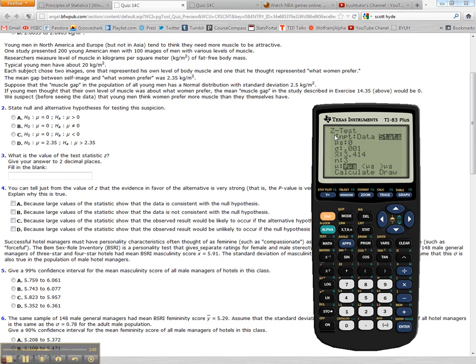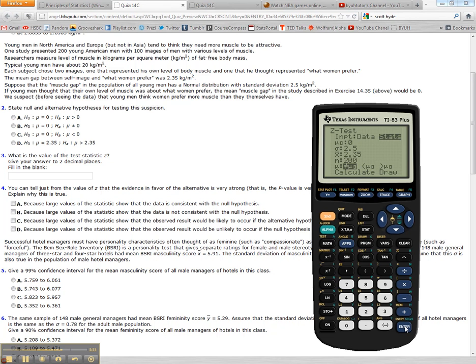And this is what I mean, we're given everything because mu naught should be 0, right? So no difference between what they expect and what women actually prefer for muscle. Sigma is right here, 2.5. And then x bar, the mean gap between self-image and what women prefer was 2.35. And then n, let's see, how many? Oh, right here, 200 young American men. So 200.